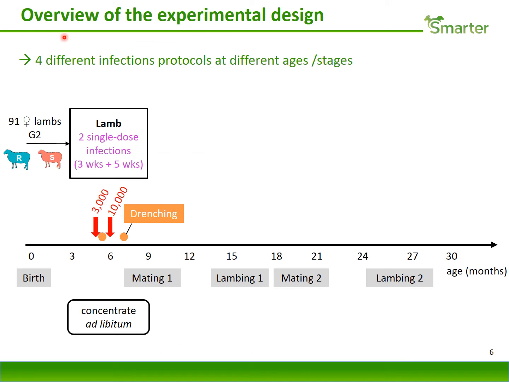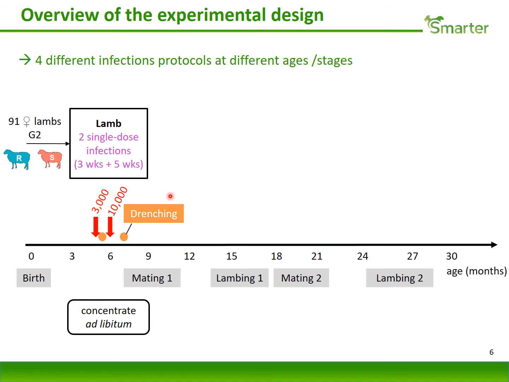Our experimental design included 4 different infection protocols. The 91 lambs of the second generation, all females, were first involved in the first infection protocol that was exactly the same as the protocol used in the divergent selection, so 2 infections separated by a 2 weeks recovery. And during this phase, the growing lambs were fed concentrate ad libitum.